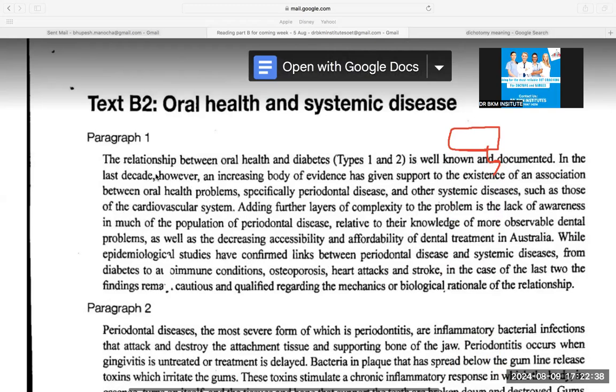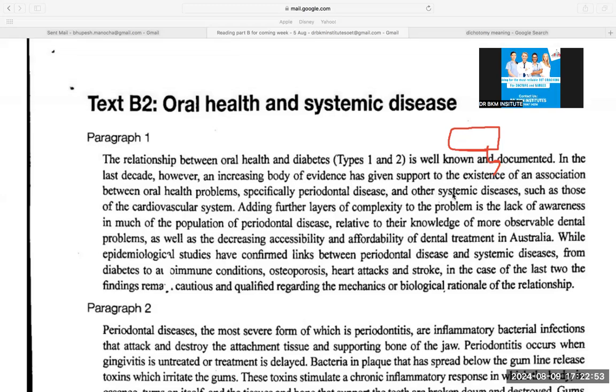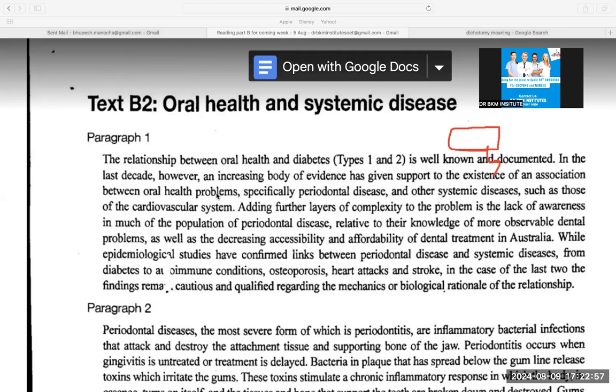In the last decade, however, that means in the last 10 years, so this is a recent thing, support has been given to the existence of association of oral health problems like periodontal disease with other systemic diseases such as cardiovascular disease. So they are trying to connect oral health problems with systemic disease such as cardiovascular.